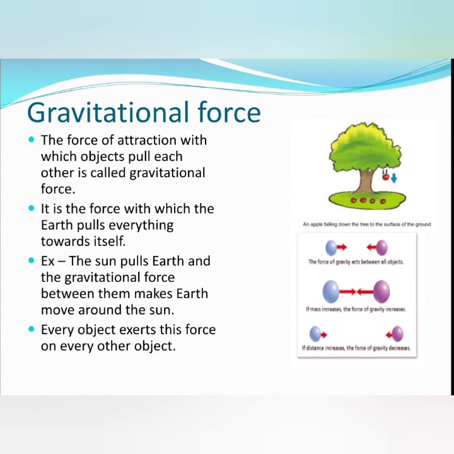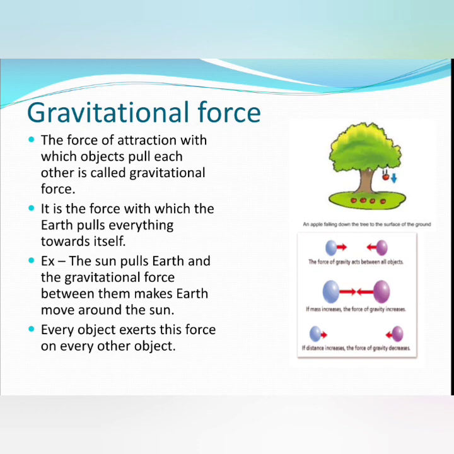Gravitational force makes everything on the earth fall downwards, not upwards. A ball thrown up slows down and then falls down to the earth because of the gravitational force. Gravitational force is a non-contact force. There is no need of contact, and every object exerts force on every other object. Every object on the earth exerts its force on another object.